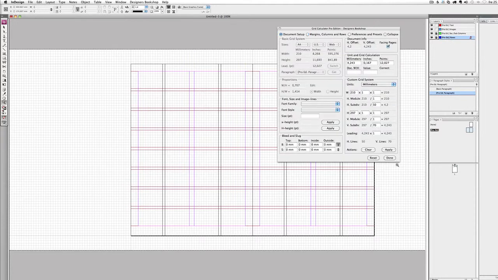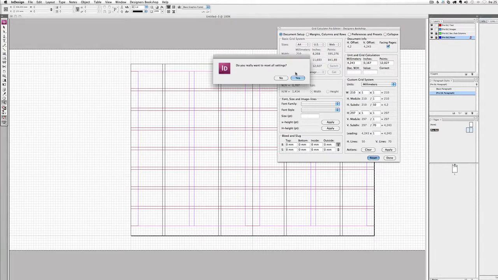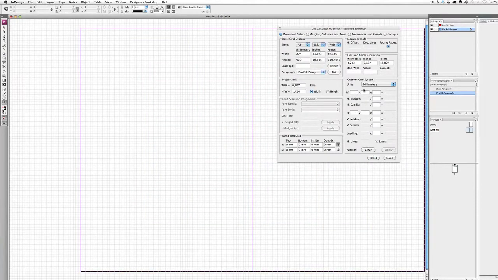Let me show you something else. If I reset this, and let's work with points this time. And let's say that we want to have a leading that is based on 12 points, and we want 50 lines, and then just enter 1 here. This gives us 600 points in the height.